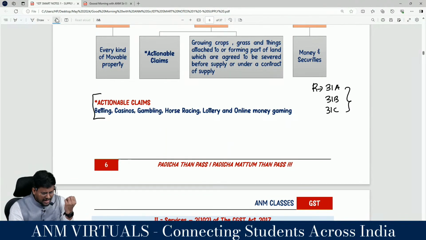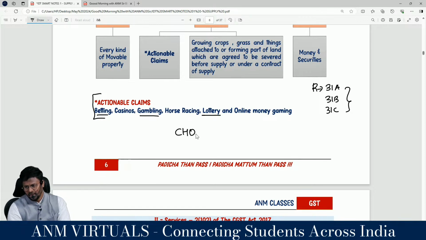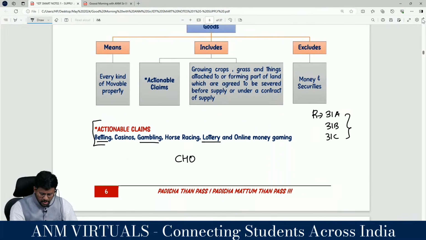Actionable claim other than lottery, betting, gambling. To that list, casinos has been added, horse racing has been added, online money gaming has been added. Are you all really with me? Yes, sir. Repeat once again. All actionable claims are goods other than lottery, betting, gambling. To that list now they have added casinos, horse racing, online money gaming.